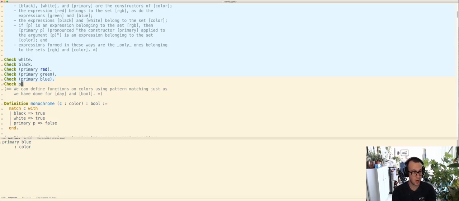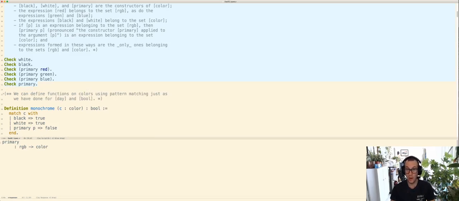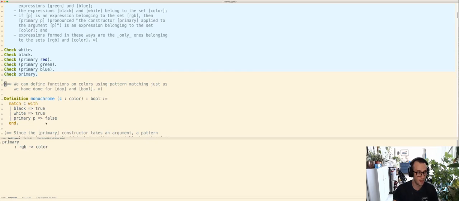While we're at it, we can note, okay, primary is a constructor. It has a function type that says you give me an RGB, I'll give you a color back. Okay, we can define functions on these just the same. Our matches are about to get a lot more interesting. The language of patterns we can talk about in a match is about to grow. Okay, so let's define a function monochrome that says, hey, is this a monochrome, a single color?